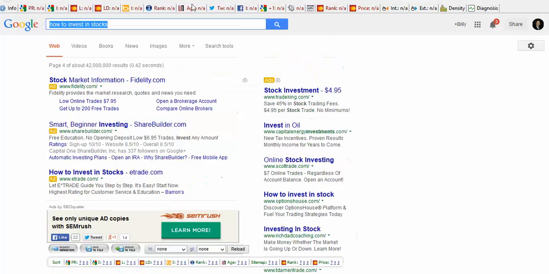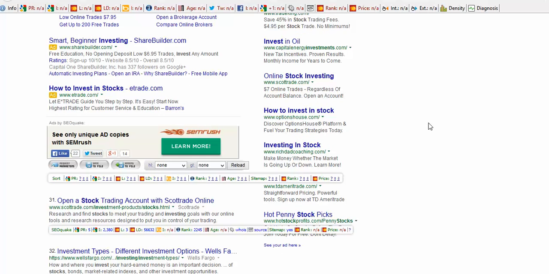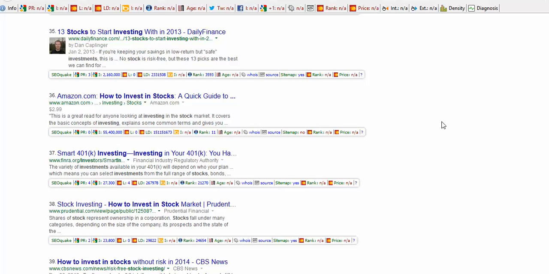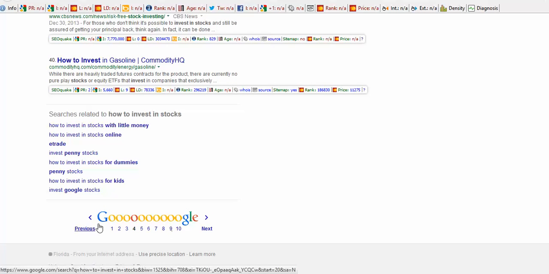Now, how to invest in stocks. You went to Google Keyword Tool and you found this is one you want to rank for. You want to build an article on it, you want to do a video, whatever the case may be. But you want to check and see what the competition is. For some reason I'm on page 3, so I need to go to page 1 here. So let me click on page 1.